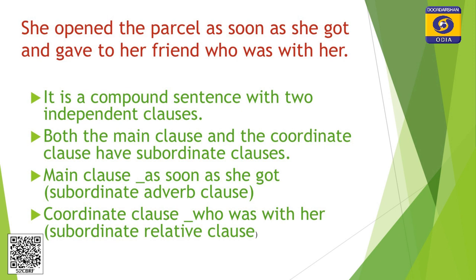See the main clause: she opened the parcel as soon as she got. In this main clause, there is the subordinate adverb clause, as soon as she got.